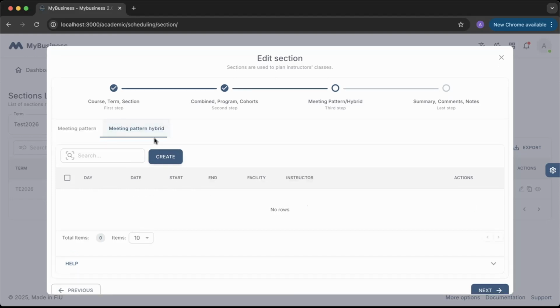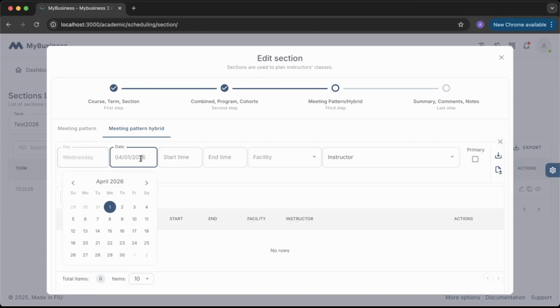Now, the meeting pattern hybrid is a little bit different. Because it's hybrid, it might be something like every 15 days, right? So in this case, we actually require having specific dates. That way, instead of having to select just the start time and end time and then have you delete all the dates that don't exist or that won't exist for this class, you'll just have specific dates that you know the class will be in. That way, you have full control of when this is going to be.